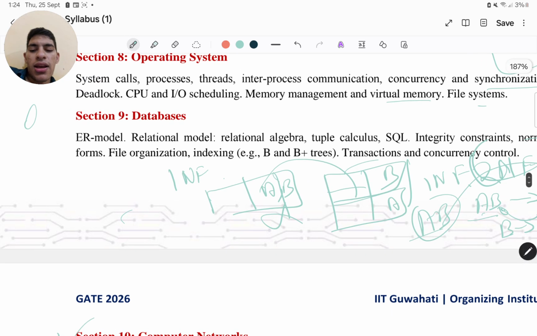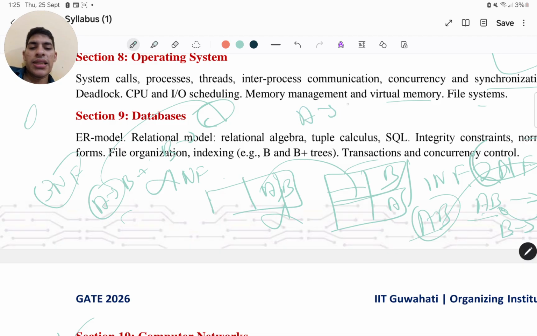Now you have 3NF, in which you must not have transitive dependencies. That is, if A goes to B and then B goes to C, then A is indirectly determining C. That's not allowed in 3NF, right? Only direct relationships must be there, like A goes to B and A goes to C. There must not be anything like B goes to C. If it is there, then A is reaching C through a non-prime attribute, right? That's how you resolve whether a particular relation is in 3NF or not.